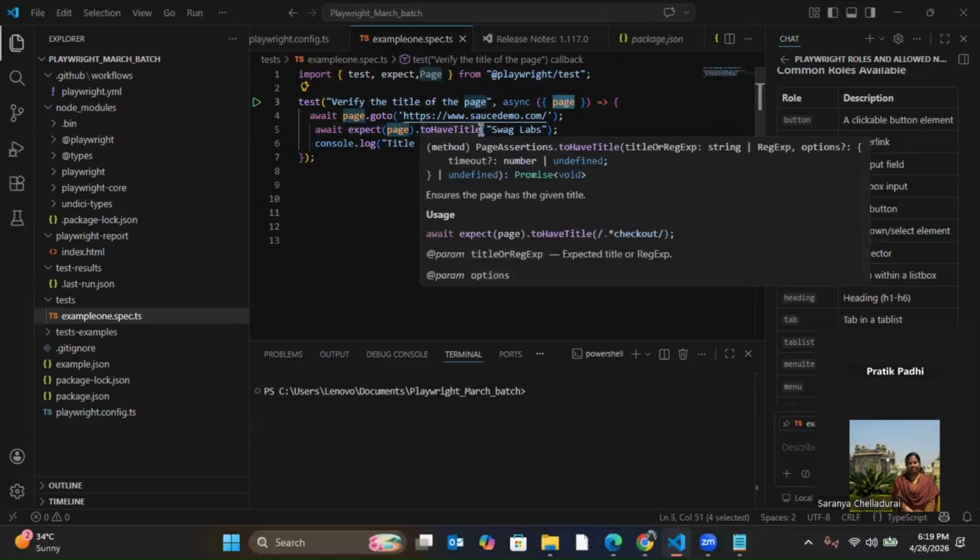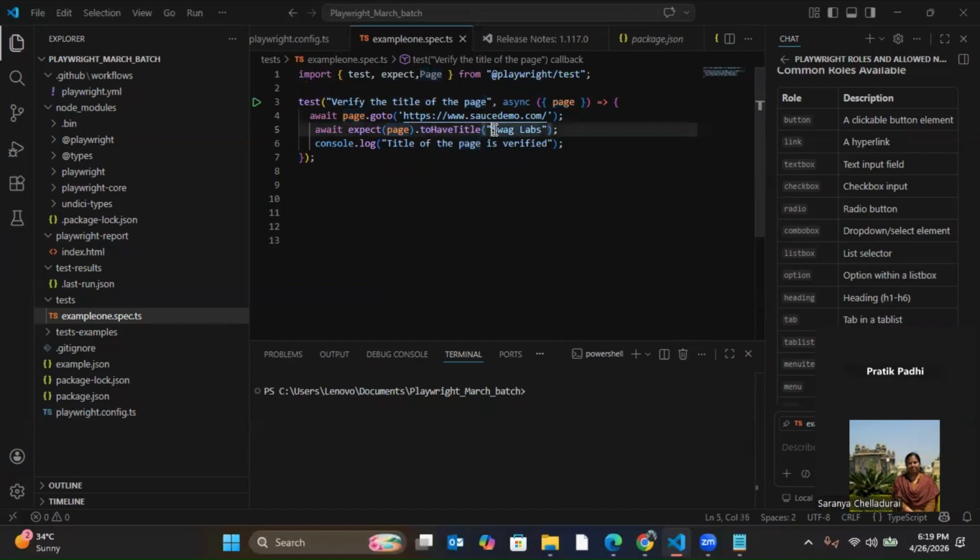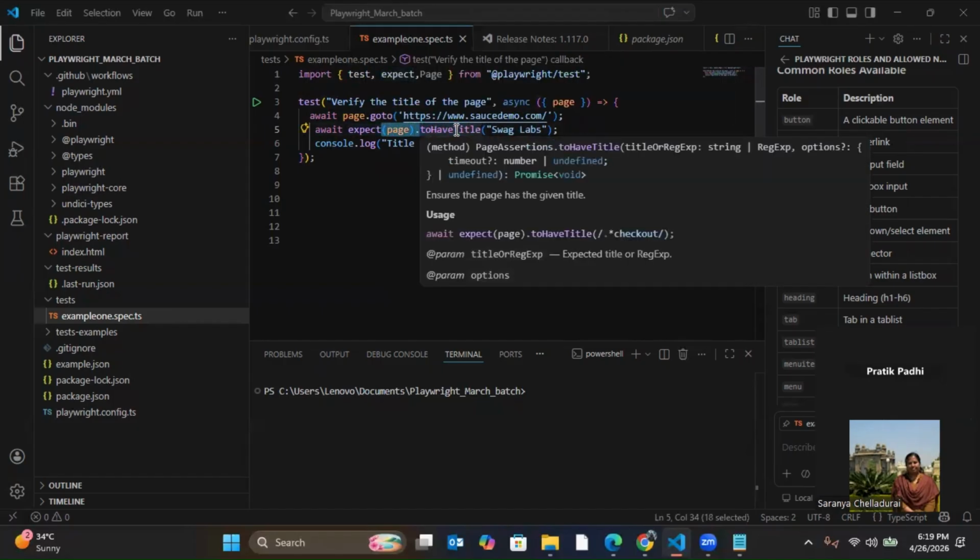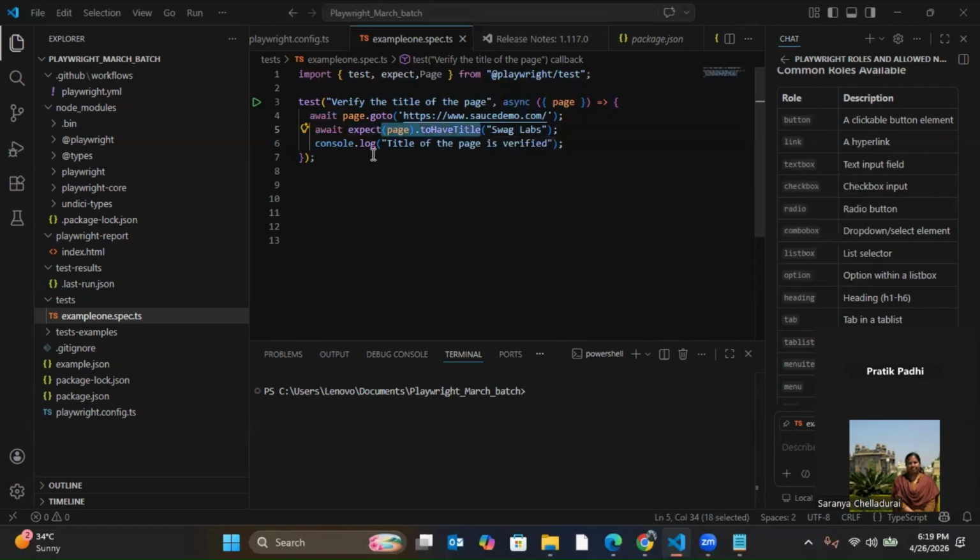To have title what? This one. This one is my expected result, and this is my actual result. When this matches, it will pass, or else it will fail. Understood? And console.log, whatever you write here, same as TypeScript, it will print here in the output.